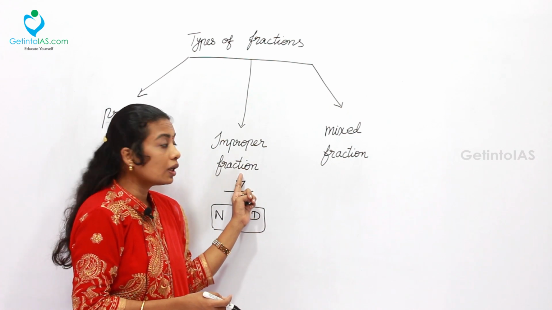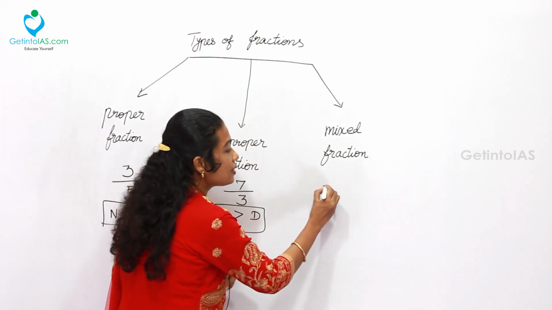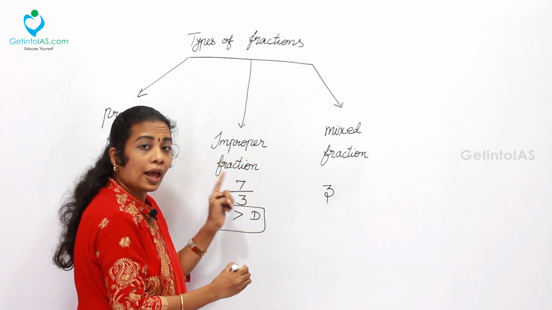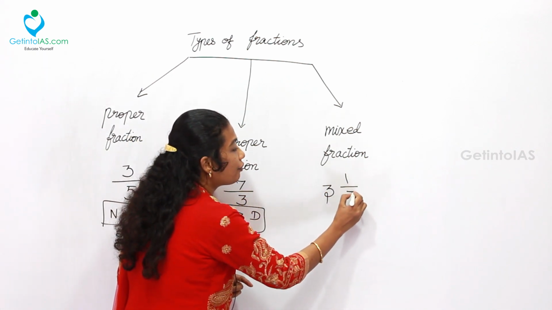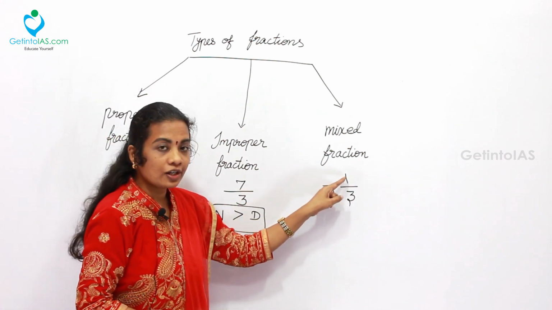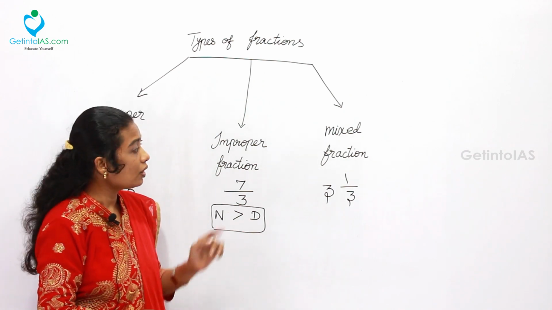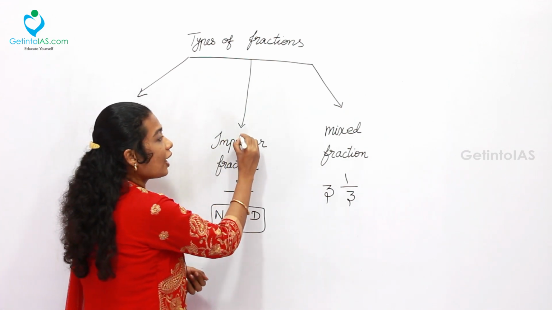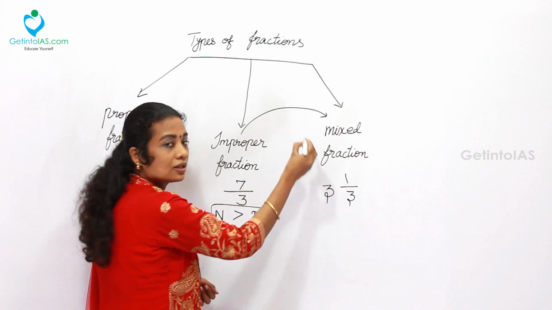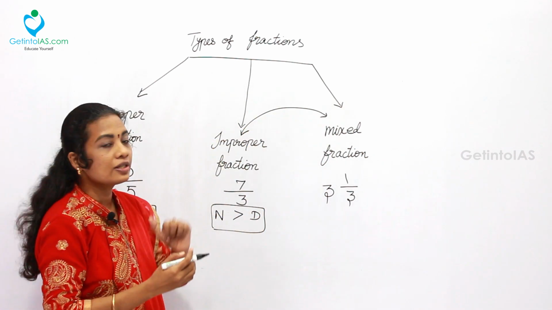This is also another form of improper fraction. Here we can say a whole number along with the proper fraction. Here the whole number is 3. The proper fraction is 1 by 3. So this is said to be a mixed fraction. Always the improper fraction can be converted into mixed and the mixed can be converted into improper fraction, vice versa.